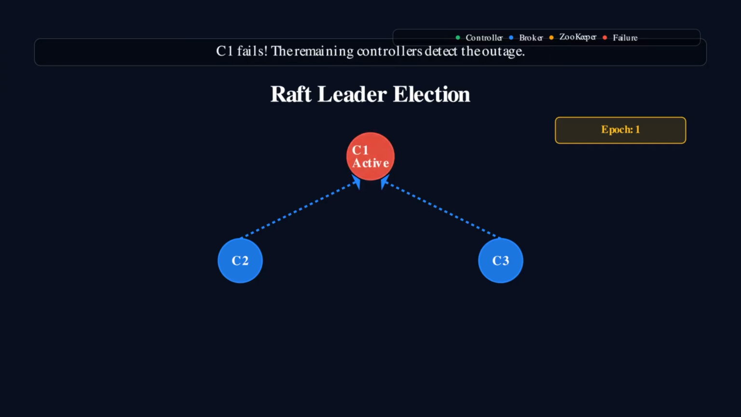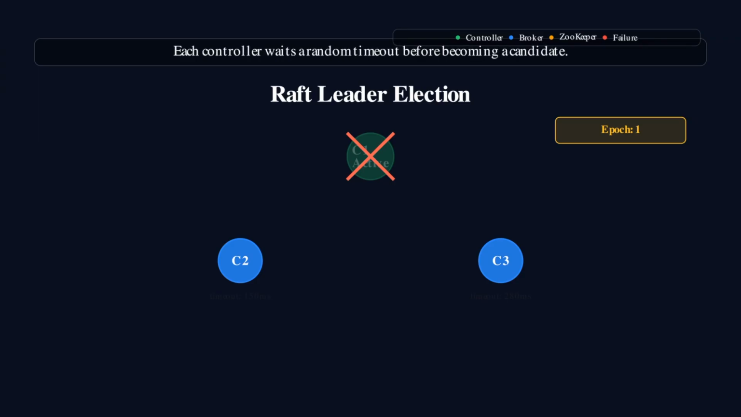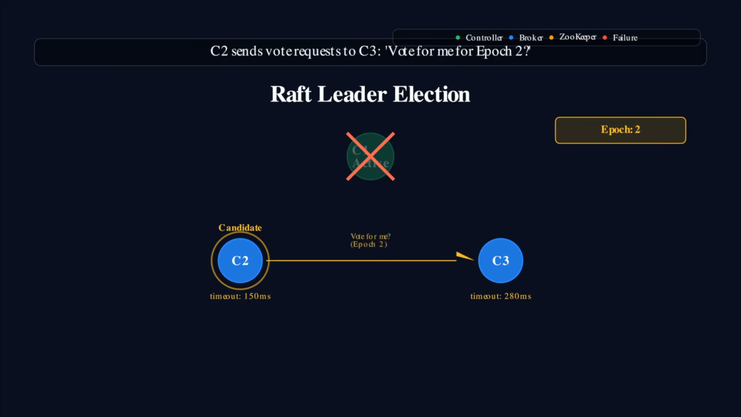Each controller maintains an internal epoch number, similar to the leader epoch in data plane replication. When a controller detects that the active controller is unresponsive, it increments its epoch number and transitions to a candidate state. The candidate then sends vote request messages to the other controllers in the quorum, essentially asking, "Will you vote for me to become the leader for this new epoch?"